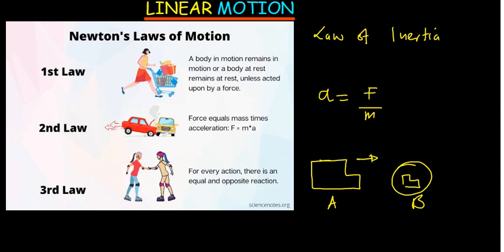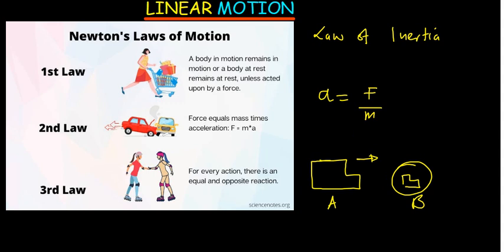What is the reason? That is because you can see that mass and acceleration are inversely proportional. So if mass is big, then acceleration is going to be small. If mass is small, acceleration is going to be big. They are inversely proportional. Okay. I'm going to talk about it again.